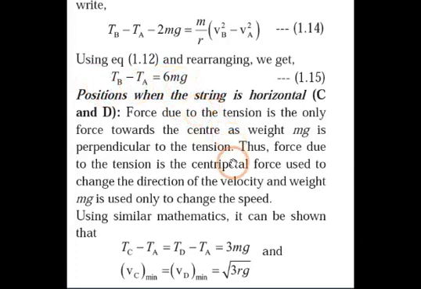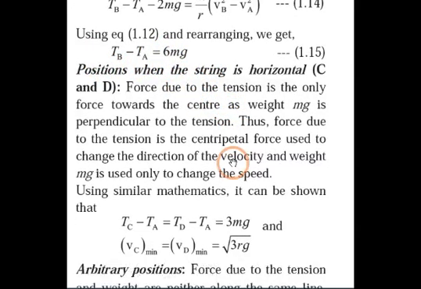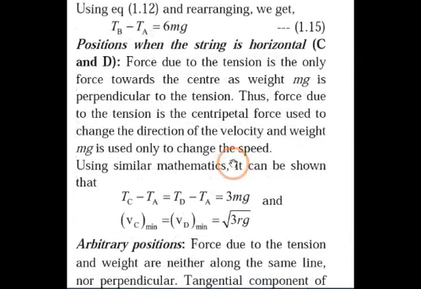Now we are going to find out the position when the string is horizontal, that is C and D. Force due to the tension is the only force towards the center, as weight mg is perpendicular to the tension. As we all know this thing, because mg is always vertically downward directed. Now force due to the tension is the centripetal. ये भी हमने डिस्कस किया हुआ चीज़ है. Why do we require that? Because to change the direction of velocity, and weight mg is used only to change the speed. मतलब force क्यों use हो रहा है? Direction of velocity change करने के लिए, and weight क्यों use हो रहा है? Speed change करने के लिए.